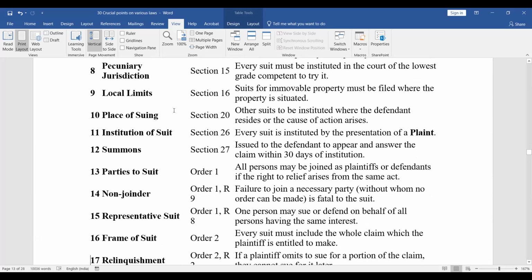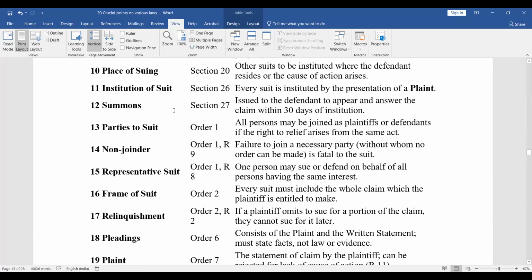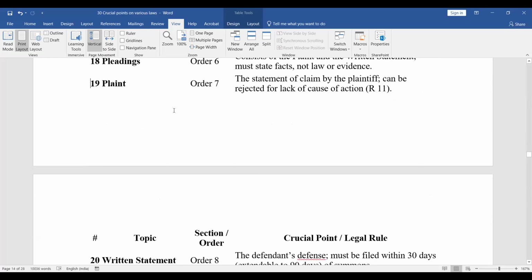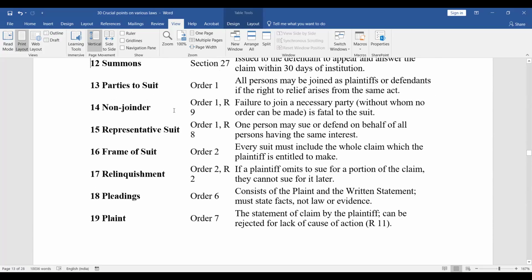Parties to suit, Order 1. All persons may be joined as plaintiffs or defendants if the right to relief arises from the same act. Order 1, Rule 9 talks of the rule of non-joinder. So failure to join a necessary party without whom no order can be made is fatal to the suit. Rule 8, representative suit: one person may sue or defend on behalf of all persons having the same interest.